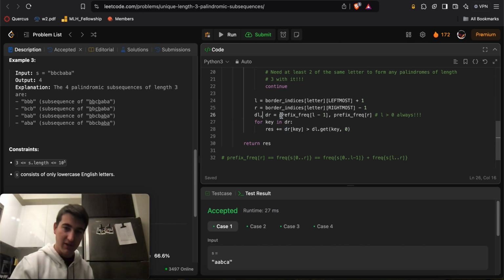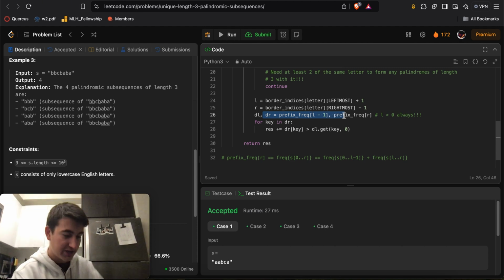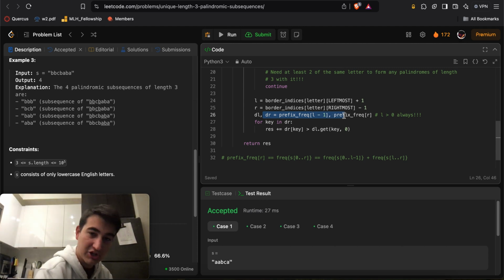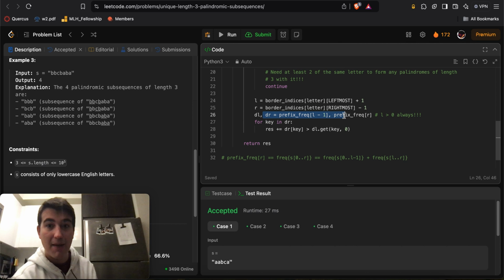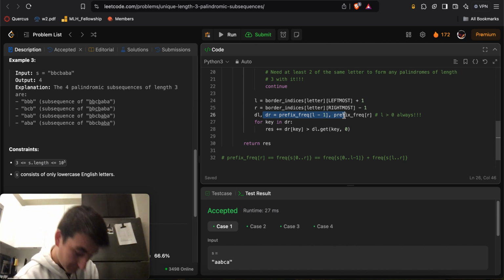And here, since dictionaries are unique in terms of their keys, and the keys represent the lowercase English letters, essentially we're going to loop over all the lowercase English letters that happen all the way up to index R inside of S. Essentially, subtract the frequency counts of anything that happened from 0 to L minus 1.